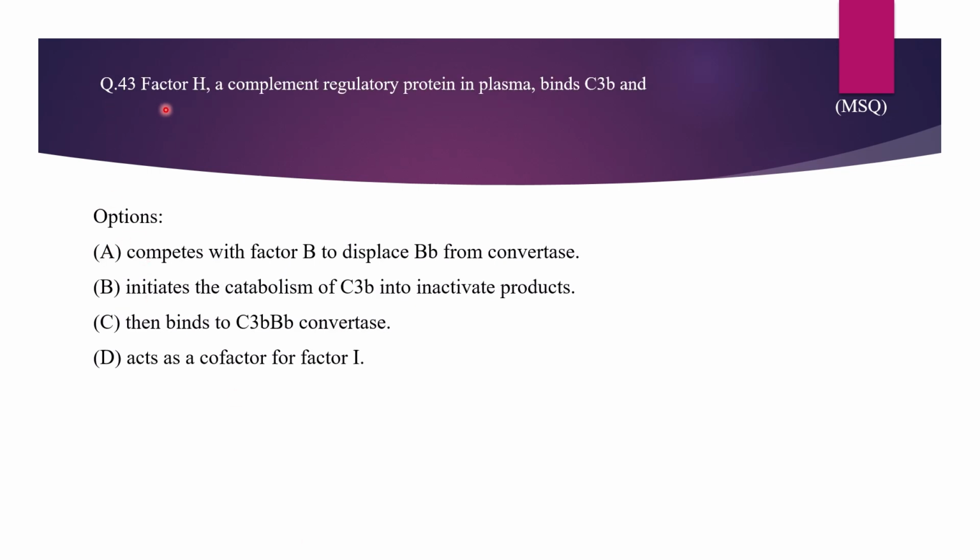Question 43. Factor H, a complement regulatory protein in plasma, binds C3b. Options are: A, competes with factor B to displace Bb from convertase. B, initiates the catabolism of C3b into inactive products. C, binds to C3b Bb convertase. D, acts as a cofactor for factor I. Factor H, which is a complement regulatory protein in plasma, binds to C3b and competes with factor B to displace Bb from convertase, and factor H acts as a cofactor for factor I. So option A and option D are correct.